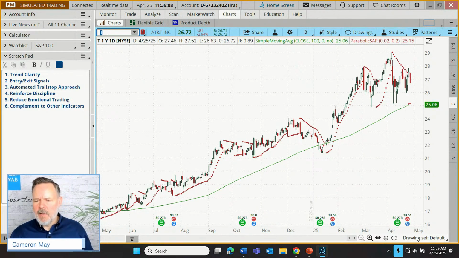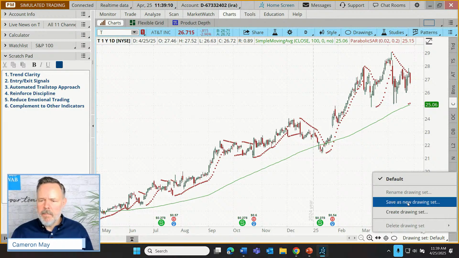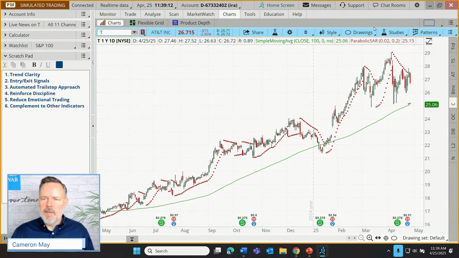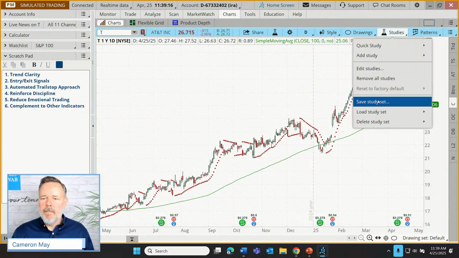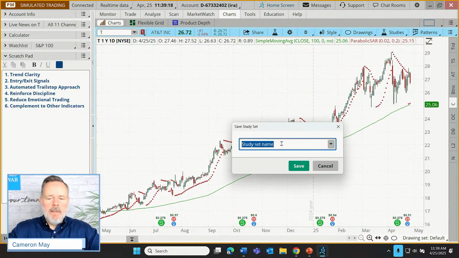And as I do that, let's actually save this. Actually, let's do it this way. It's not a drawing. Let's save this as a study set. And this is going to be our AT&T, just the symbol T, PSAR.